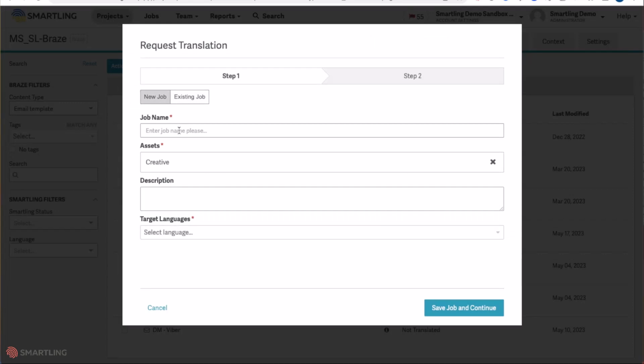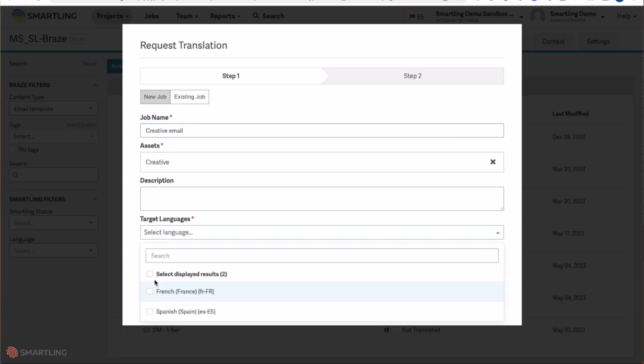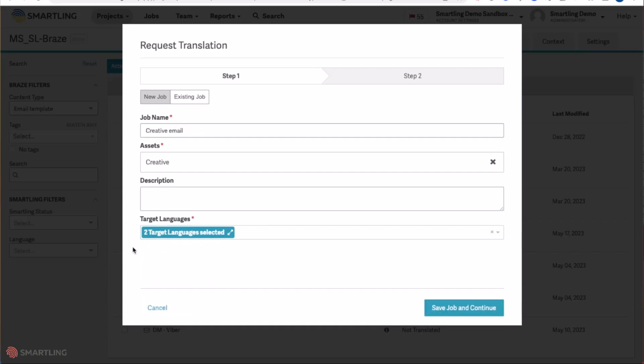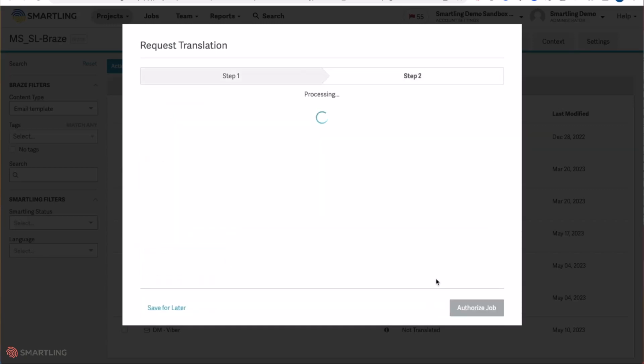Giving this a job name, selecting the target languages we wish to translate this document into, and simply selecting Save.